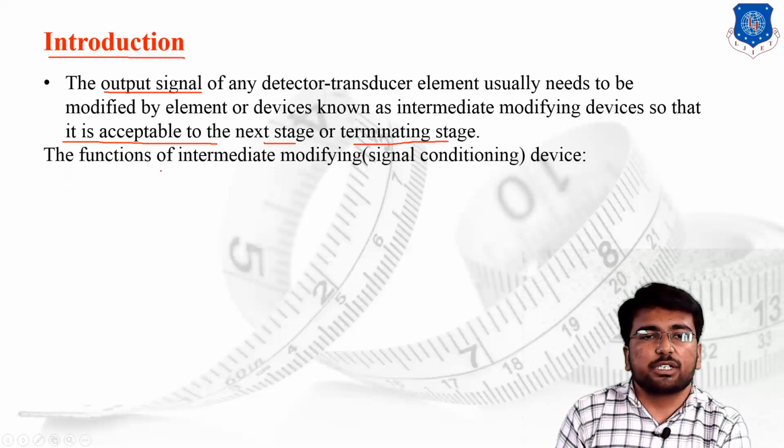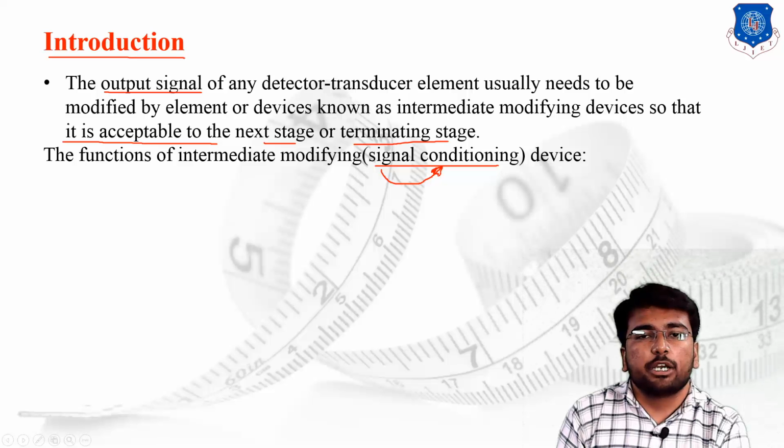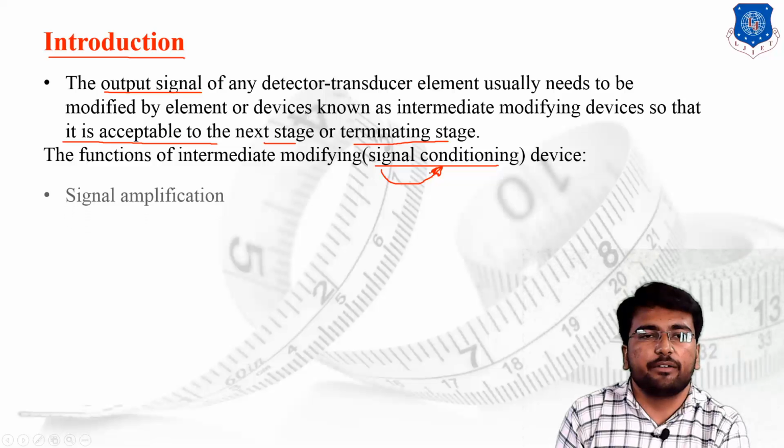The basic functions of the intermediate modifying devices. The intermediate modifying devices are also known as the signal conditioning devices, because whatever signal has been generated, we are going to condition the signal. Signal conditioning means we are going to change the form of the signal, the parameter, the physical format, or the texture of the signal. So it is known as signal conditioning devices.